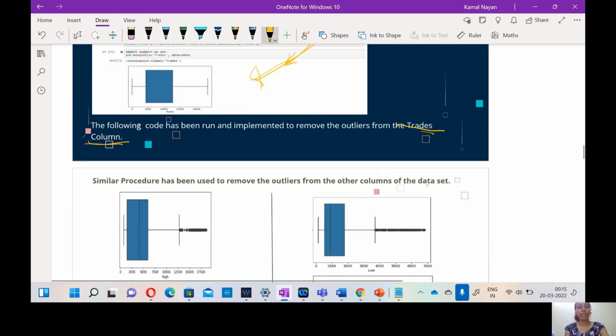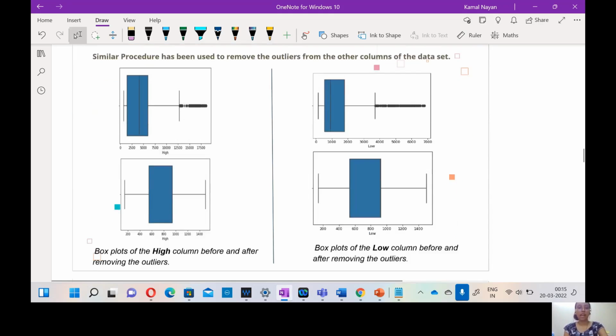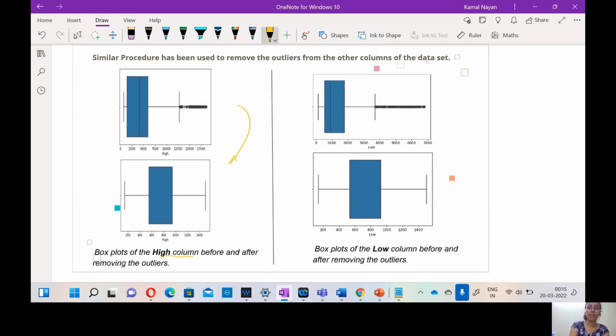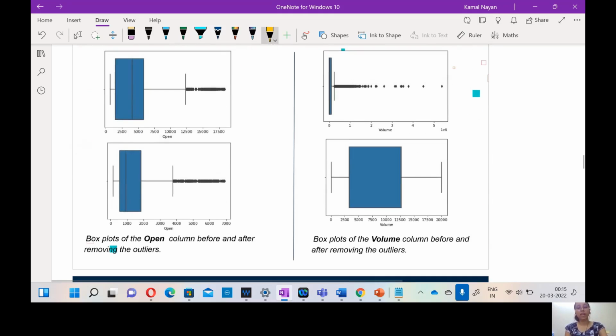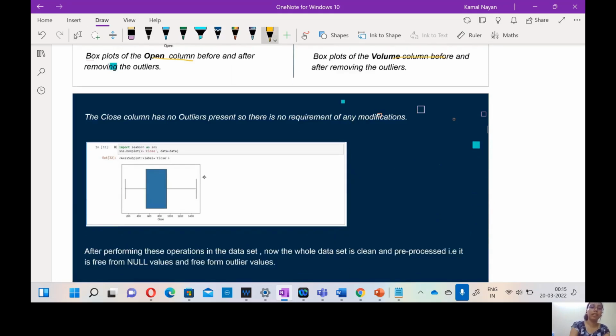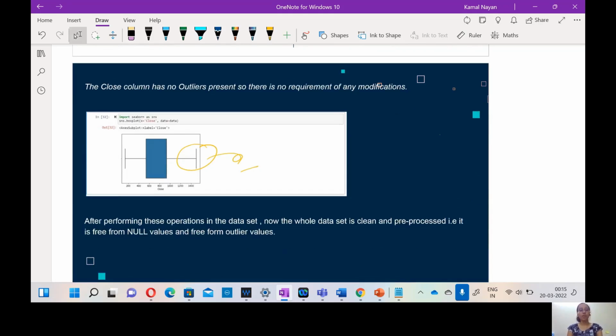Now we are going to apply a similar procedure for the high column as shown here, and for the low column as shown here, and it is also applied to the open column and volume column. For the close column, there is no outlier present as we can see from this snippet, so there is no requirement for any modification. After performing this operation, the dataset is now clean and pre-processed. It is free from null values and free from outlier values.